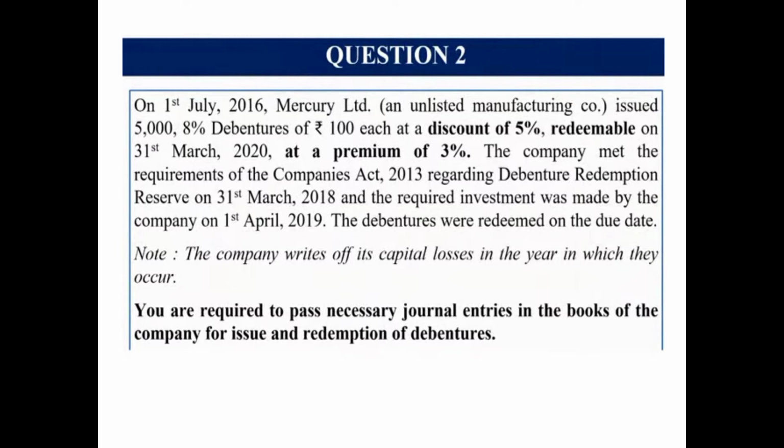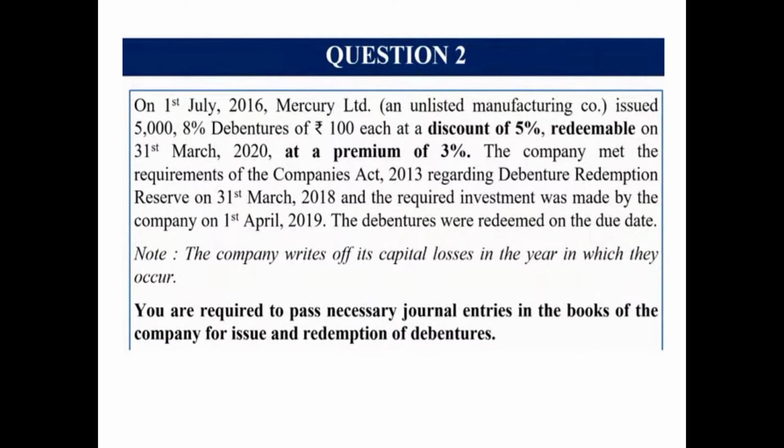So that means 5% of 100 is 5 rupees. That means it issued debentures at 95. But so what? The DRR and investment will be calculated on the face value. So the face value is 5,000 into 100, that is 5 lakh. Anyways, redeemable on 31st March 2020 at a premium of 3%. 3% of 100 is 3 rupees. So that means it is issuing the debentures at 95 and it is redeeming the debentures at 103. That means a total of 8 rupees is the loss on account which will be recorded on the issue of debentures, which needs to be written off in the year in which it has occurred.